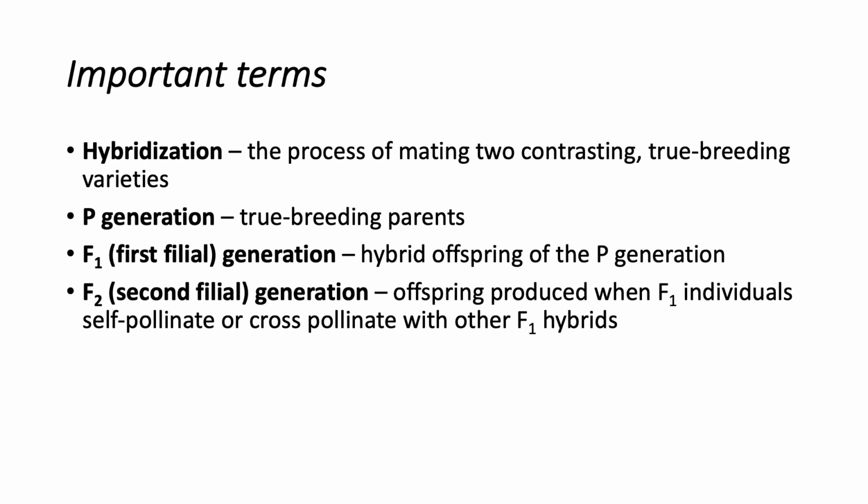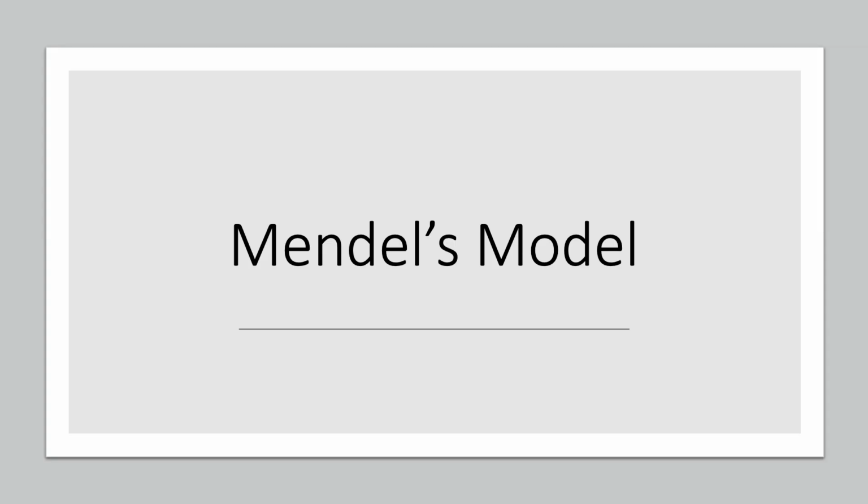The first filial generation, or F1, is the hybrid offspring of the P generation, while the F2, or the second filial generation, is the offspring produced when F1 individuals self-pollinate or cross-pollinate with other F1 hybrids. So now let us look into the different concepts that Mendel deduced from his experimental model.